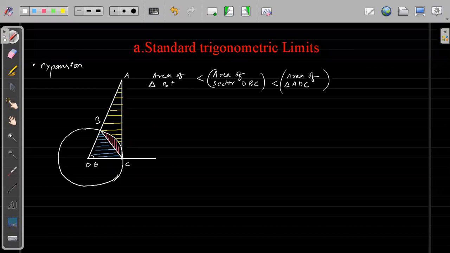This is BDC, right? For any given angle theta, this will be true, right?